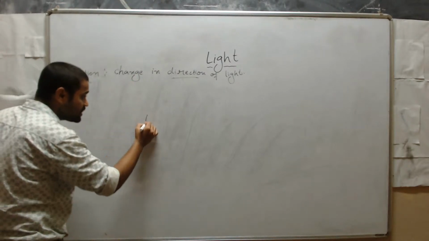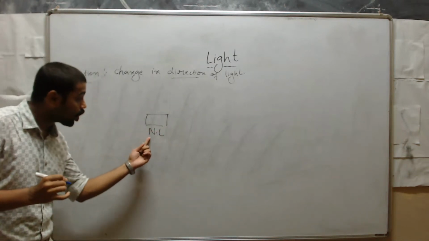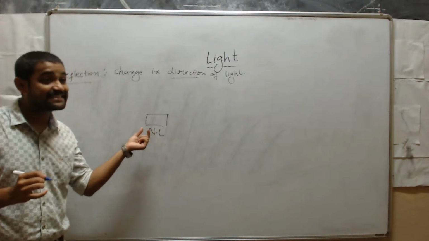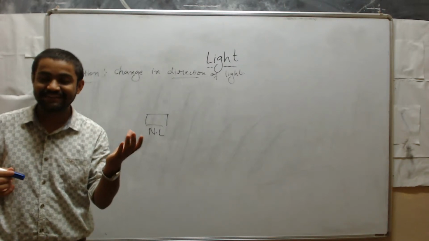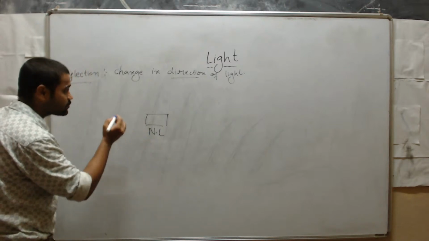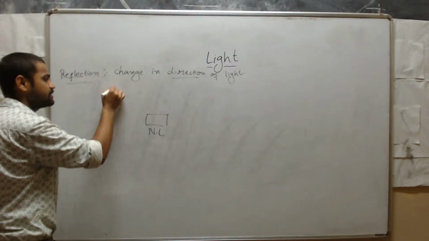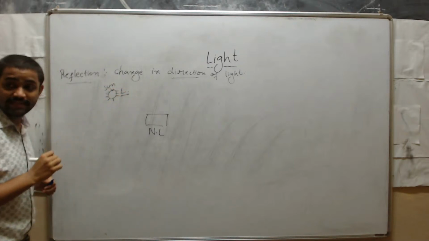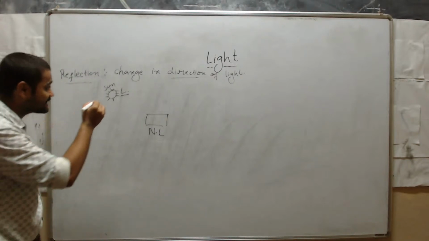See here, suppose this is the non-luminous object. Now I am explaining why we can see the non-luminous objects, because they will not produce the light. Isn't it? How can we see them? This is a non-luminous object. Suppose it is the sun. Sun is a luminous object. See here, light will travel in a straight line.